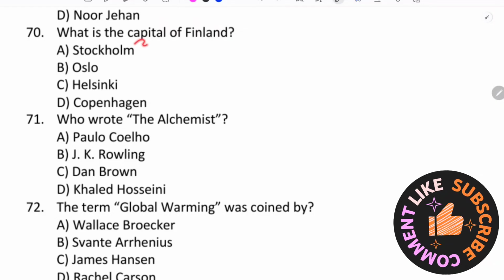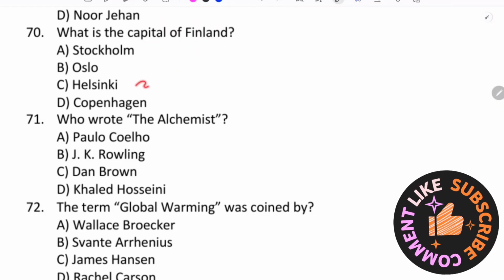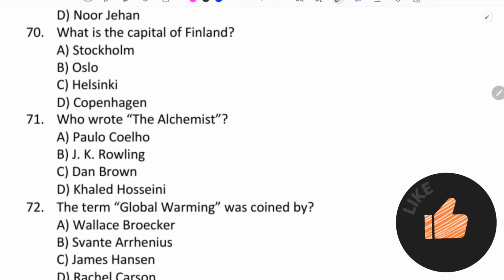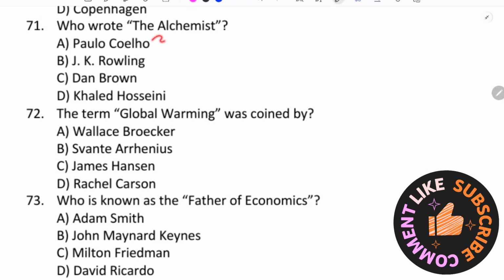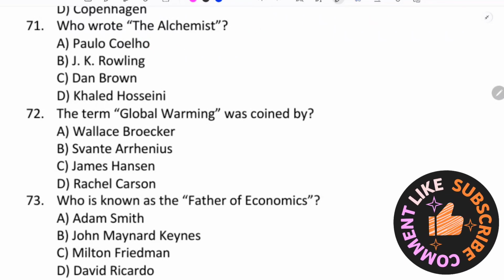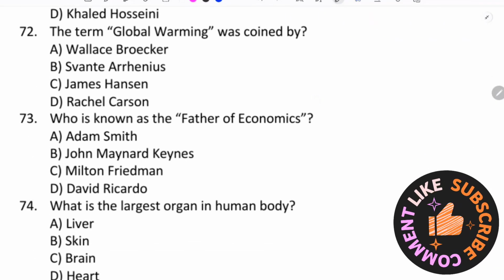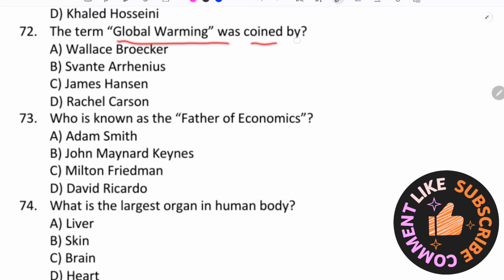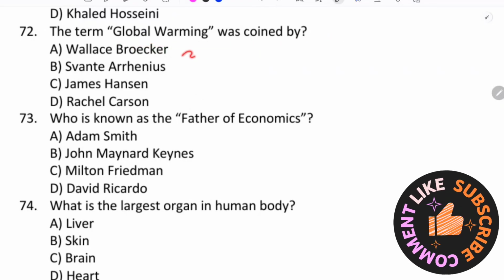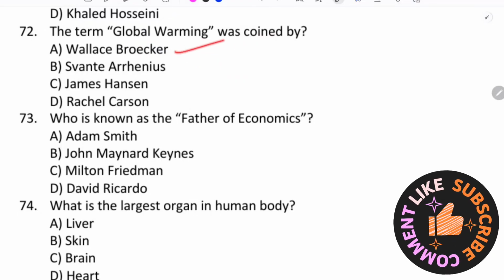What is the capital of Finland? The capital of Finland is Helsinki. Who wrote The Alchemist? Paulo Coelho. The term global warming was coined by Wallace Broecker. Global warming, Wallace Broecker.